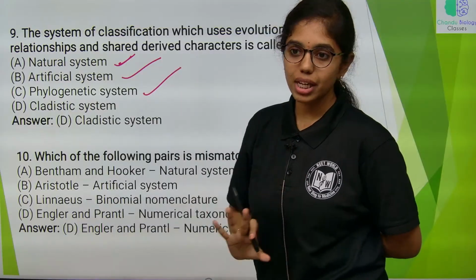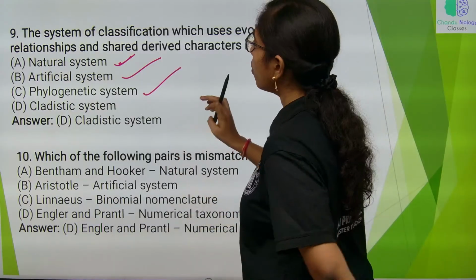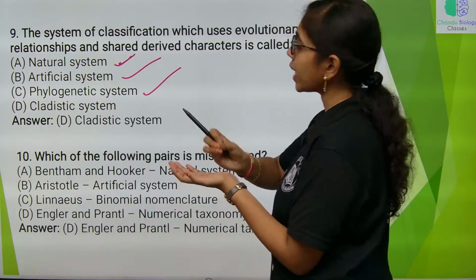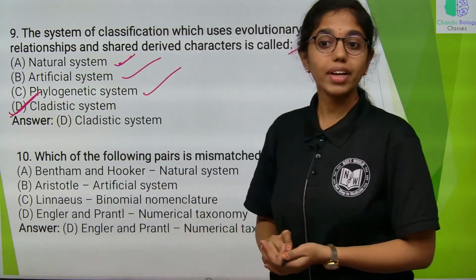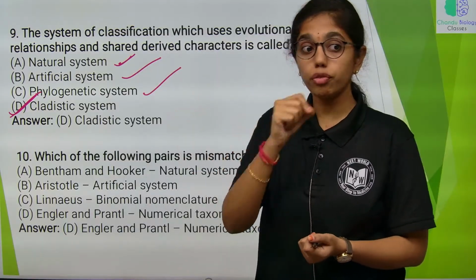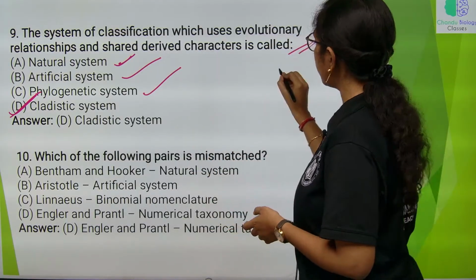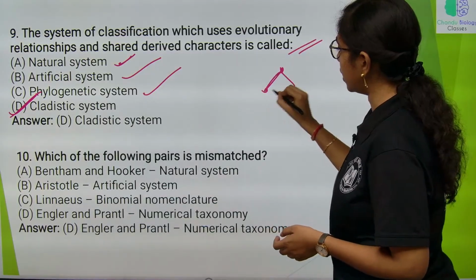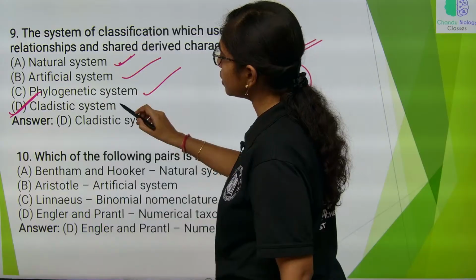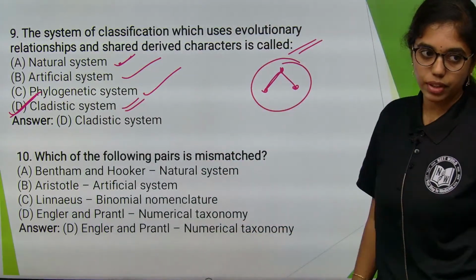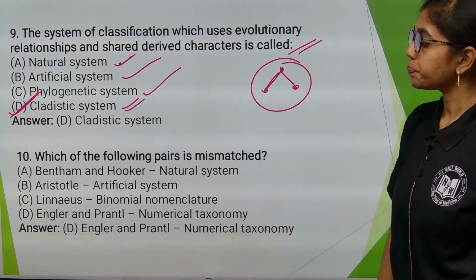Phylogenetic means evolutionary systems we are looking into, but shared derived characters are also considered in the cladistic system, where we have learnt just now about monophyletic group, wherein an ancestor and its descendants is one monophyletic group. Such comparison is seen in the cladistic system of classification. So, the option is D.